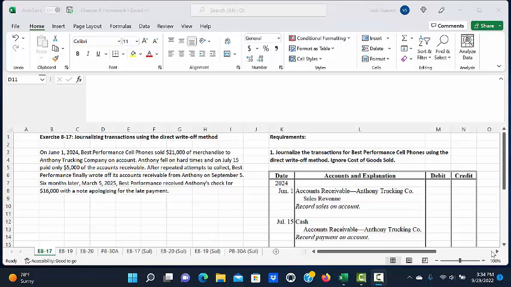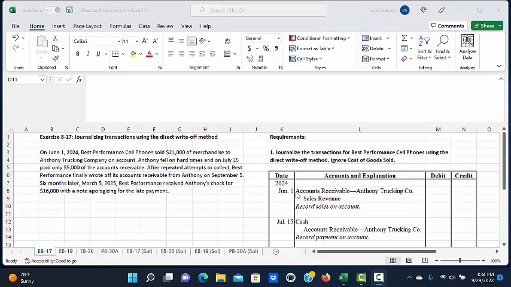Six months later, on March 5th, 2025, Best Performance received Anthony's check for $16,000 with a note apologizing for the late payment. And in the requirements, it asks us in Part 1 to journalize the transactions for Best Performance Cell Phones using the direct write-off method and ignore cost of goods sold.